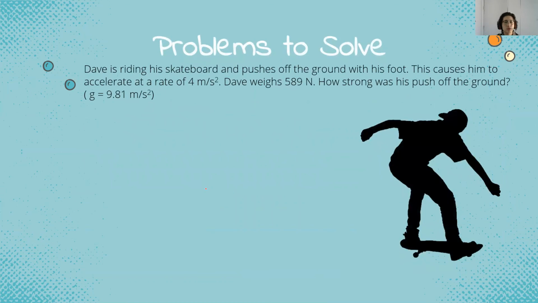Next, we have problems to solve. Dave is riding his skateboard and pushes off the ground with his foot. This causes him to accelerate at a rate of 4 meters per second squared. Dave weighs 589 Newtons. How strong was he pushed off the ground?